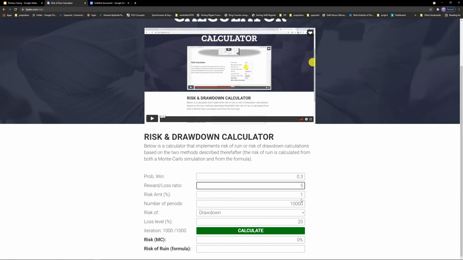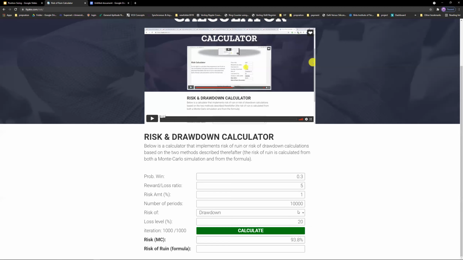So now if I risk 1% of my capital on this system, and I trade it for a long enough time, the probability of hitting a 20% drawdown is still 97%. That means I'm almost guaranteed that over a large number of trades, I will surely hit a 20% drawdown, right?